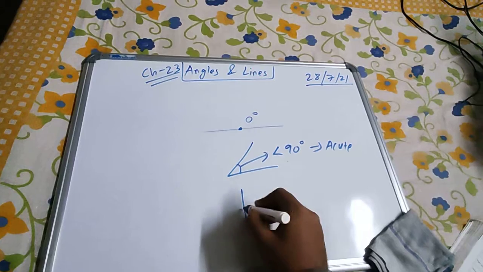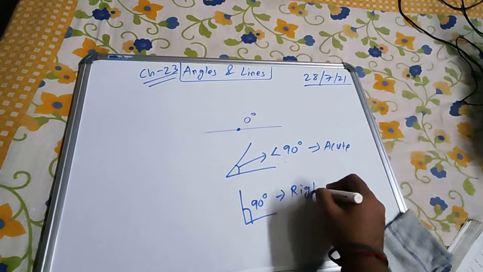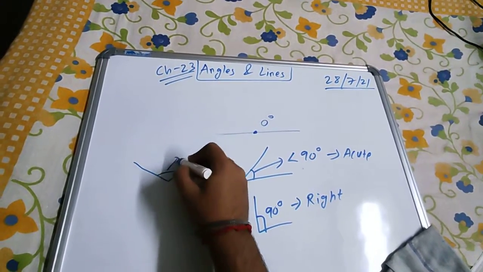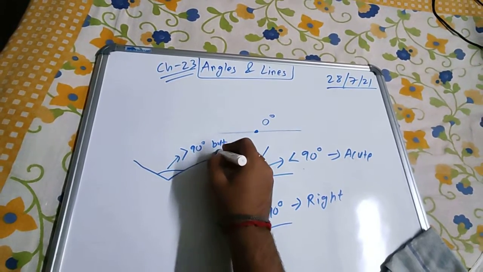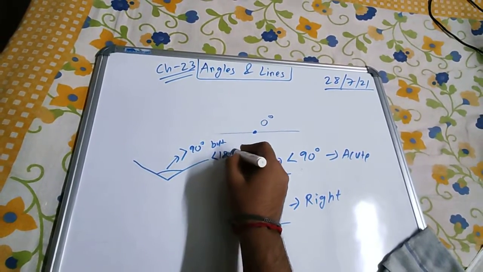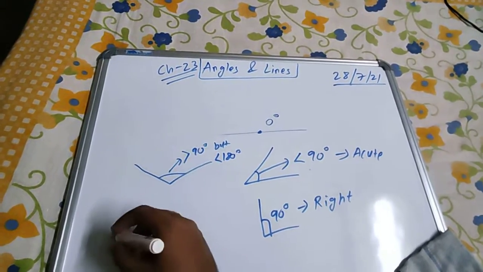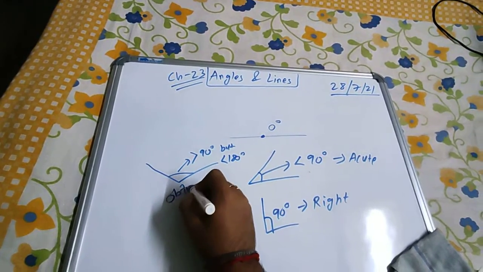If this angle is equal to 90 degrees, it is called a right angle. If the angle is greater than 90 degrees but less than 180 degrees, lying between 91 and 179, then it is called an obtuse angle.